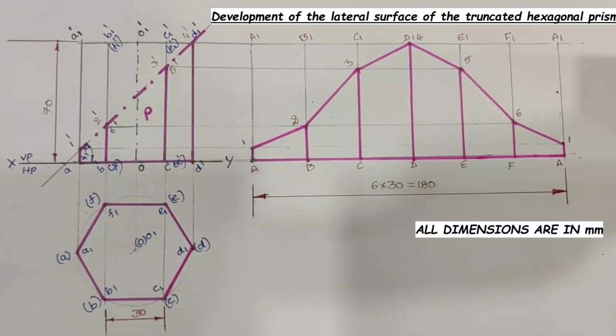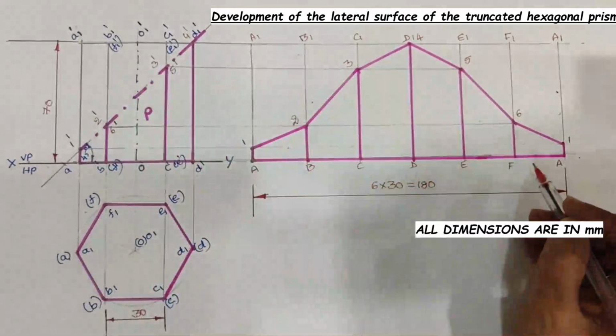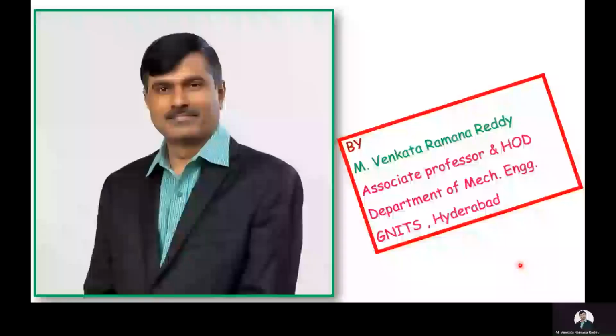That's about the development of lateral surface of the part P of a truncated hexagonal prism.